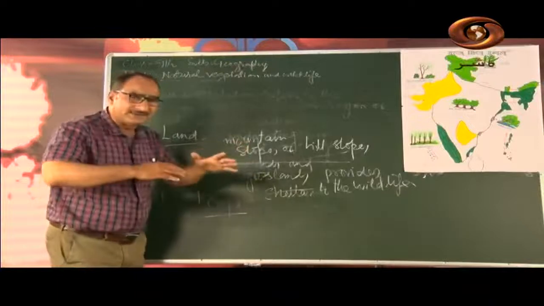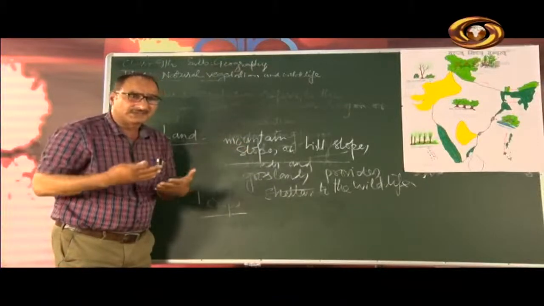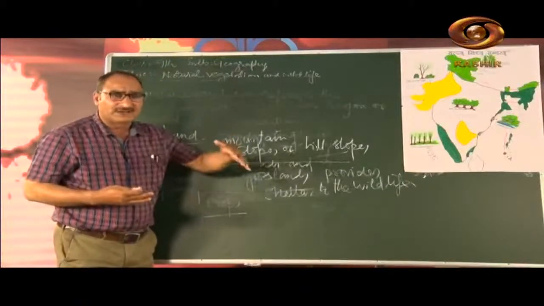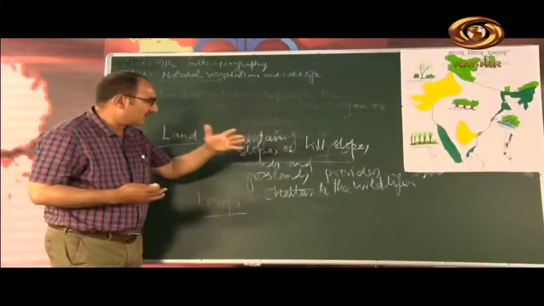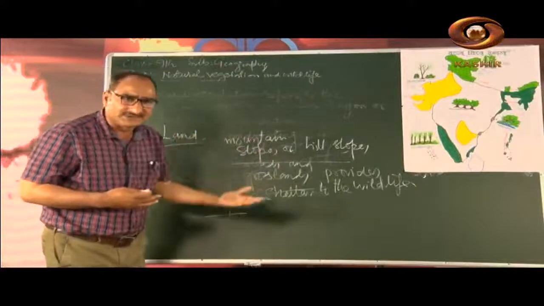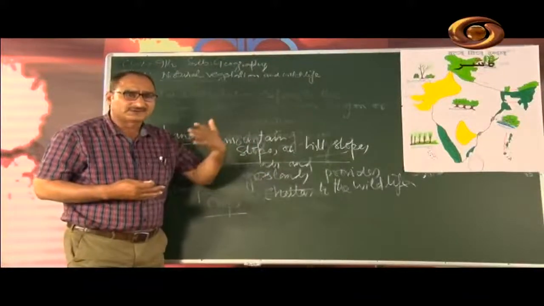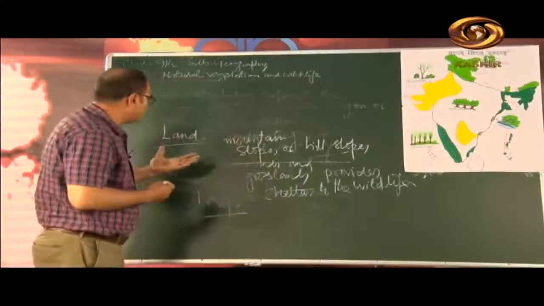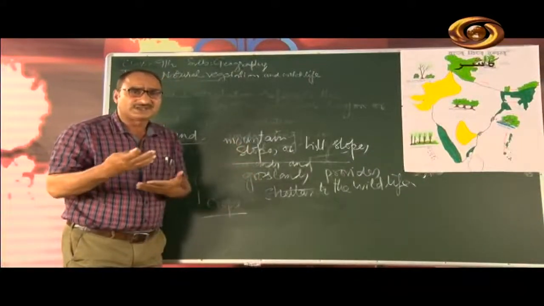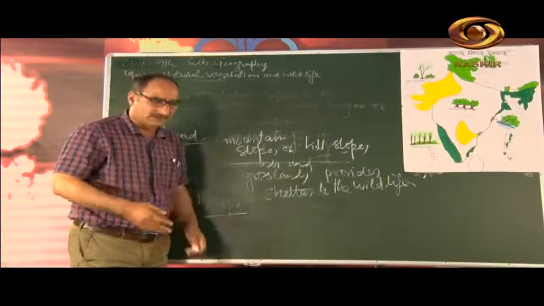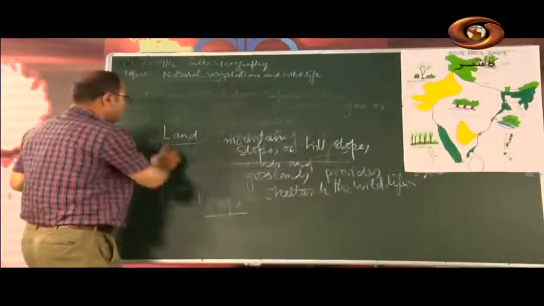This is the difference of the land. Where we have plain land, it supports agriculture. We have undulating land, it supports grasslands and woodlands, and it also supports wildlife. And we have mountainous, hilly land, which supports the forests, where high trees are grown.